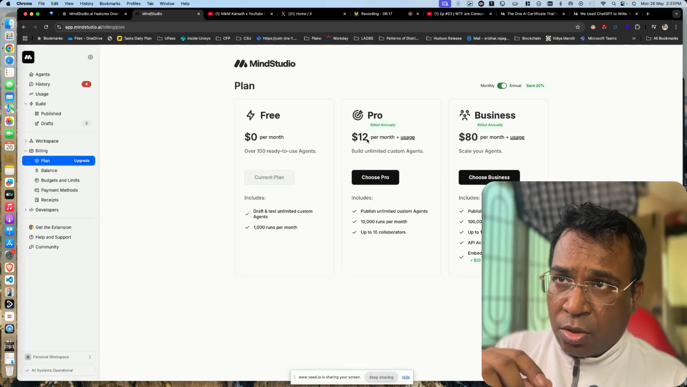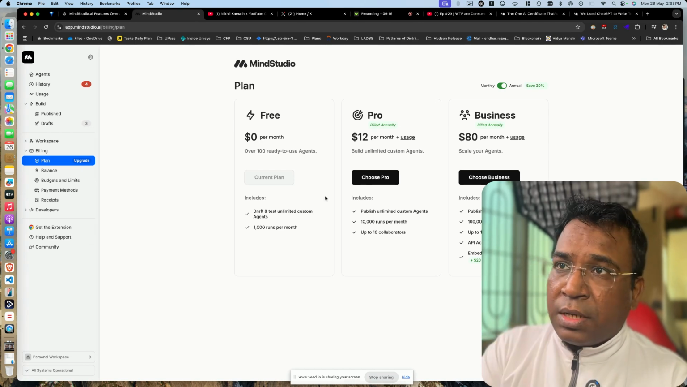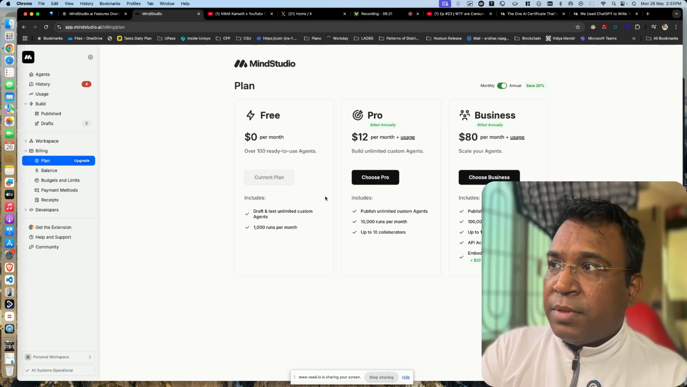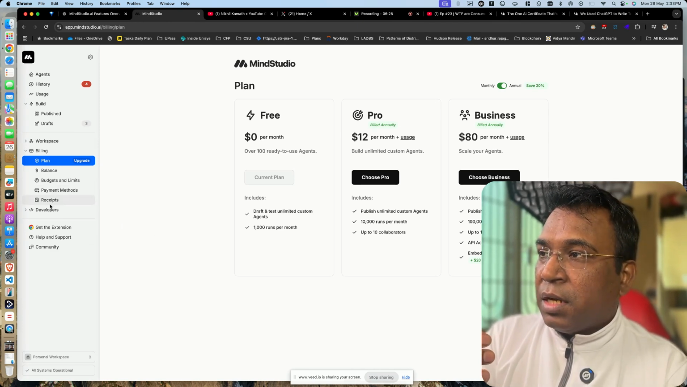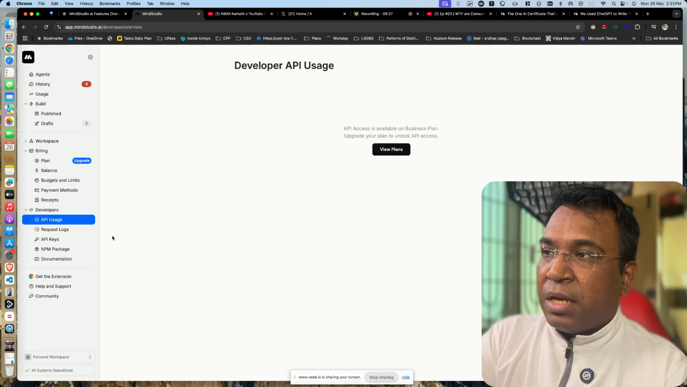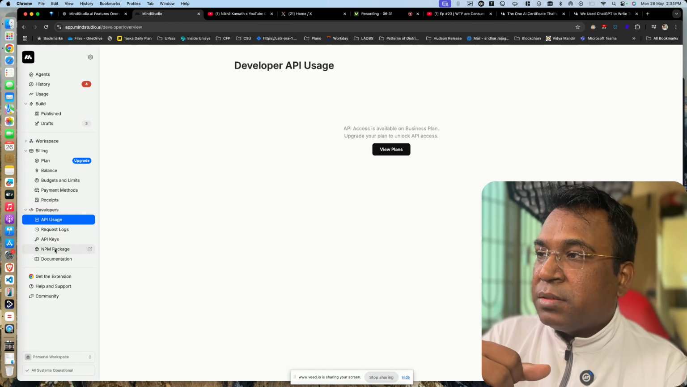The $12 plan is good, but I have not taken any of the plans as of now. I'm experimenting with this tool. This tool looks very interesting for me, and for developers also, you can use the API and mix it with some other tools and get npm packages and API keys.